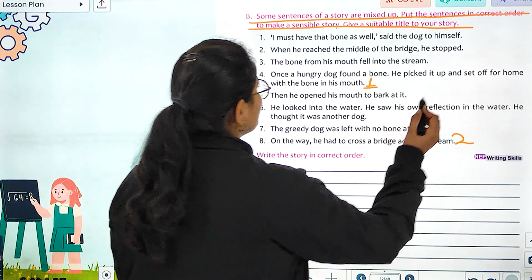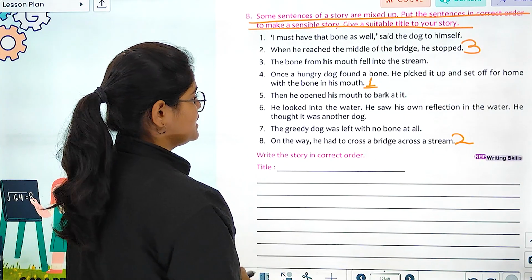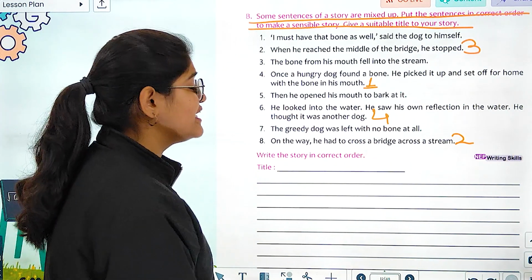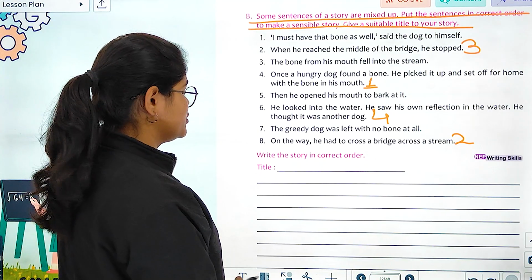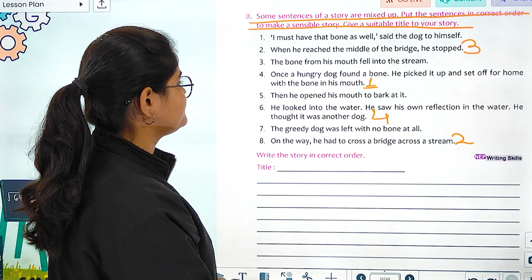Number 3, when he reached the middle of the bridge, he stopped. He looked into the water. He saw his own reflection in the water. He thought it was another dog. It is number 4 statement.